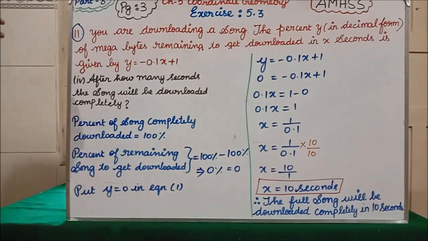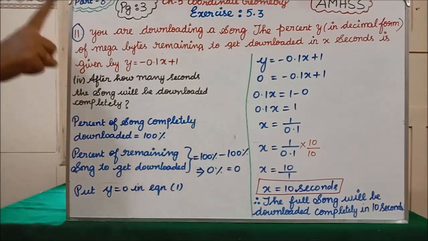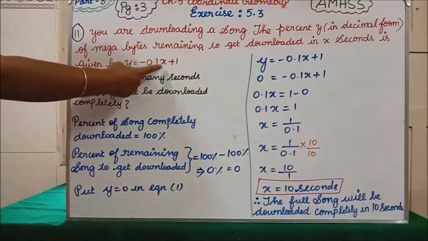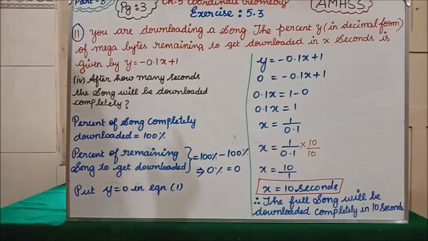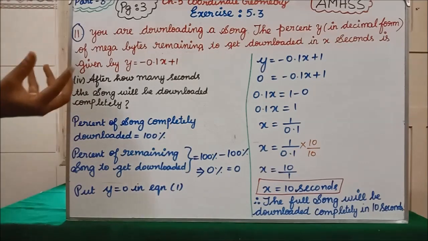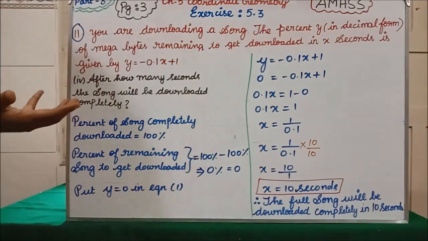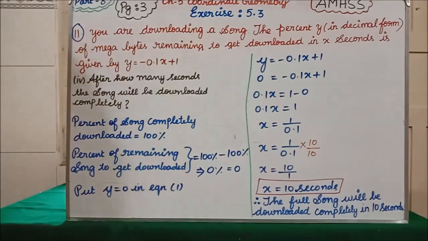Before entering into the subdivision, I want to explain one more time: in this equation, x denotes what? Time. Y denotes what? The song yet to be downloaded. How much part still has to be downloaded is denoted by y. The time taken for the remaining part of the song is denoted by x. In the fourth subdivision, how many seconds means they are asking for the x value.